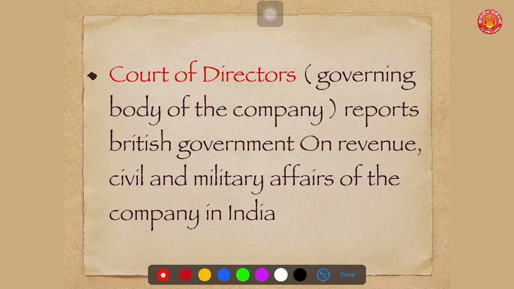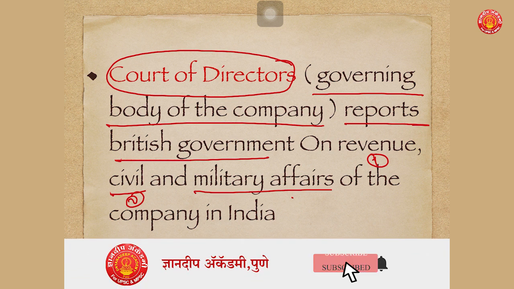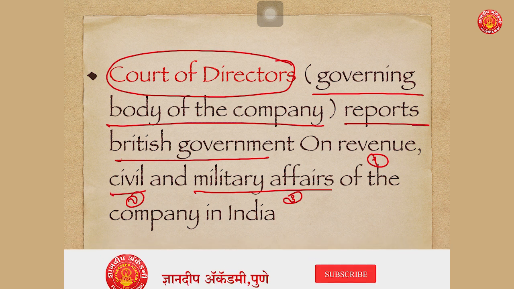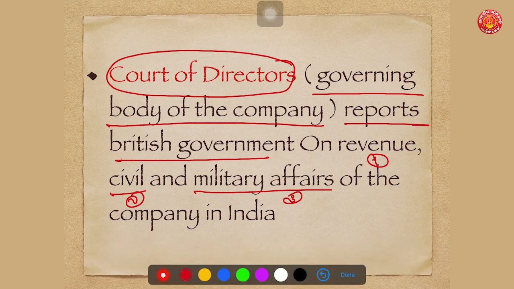The most important part of Regulating Act of 1773 was it created a court of directors. Court of directors, in simple words, it was governing body of the company. I repeat once again, court of directors was there, it was a governing body of the company. This court of directors was to report to British government on revenue matters, on civil matters and on military affairs of the company in India. So court of directors was the most important governing body of the company which was directly responsible to British government in Britain.